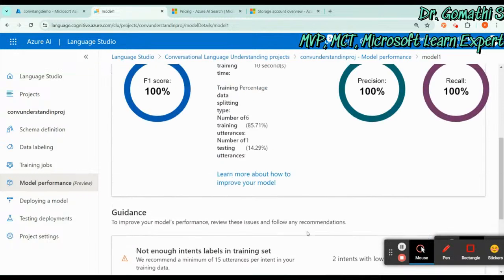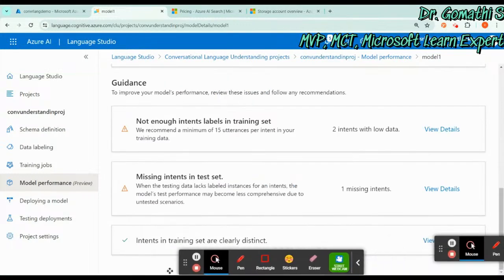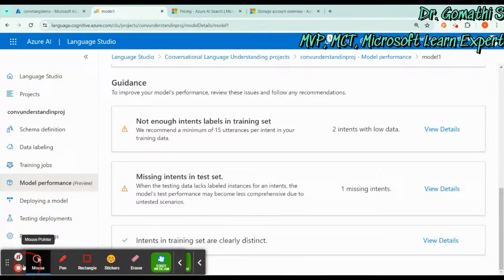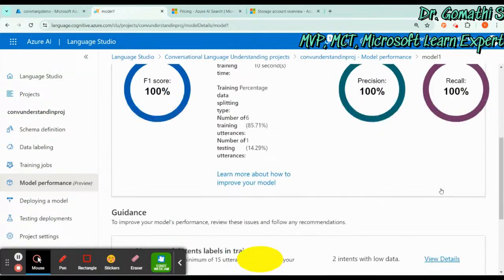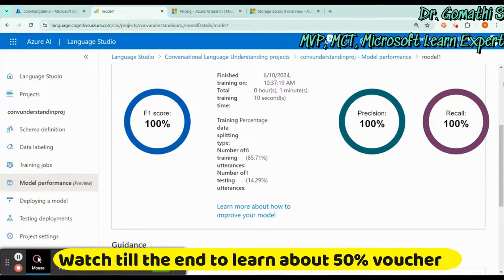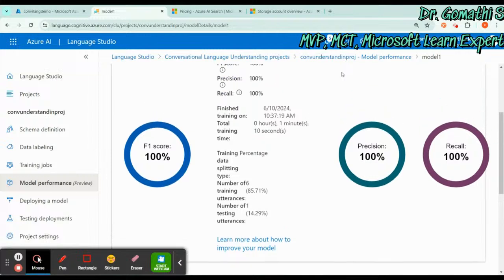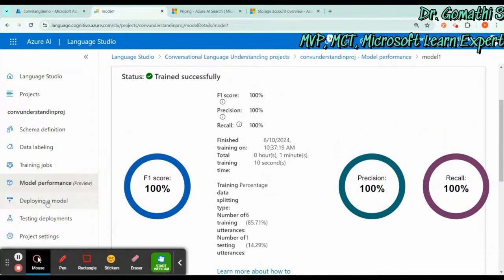But whatever we are training is distinct, that is what it is showing. You can find it here. These are all distinct. Because we have only a few data, it is showing that the precision and recall are 100 percent. So let us go and click on testing deployment. We are not going to deploy the model yet. Let us first test the model.